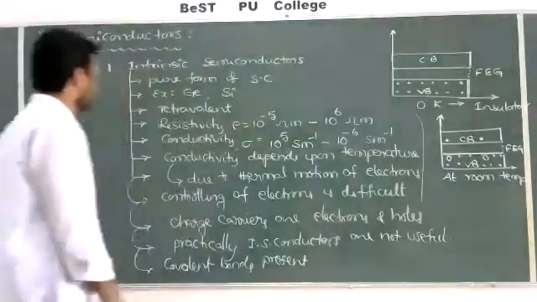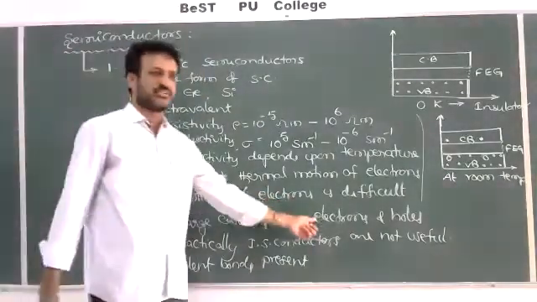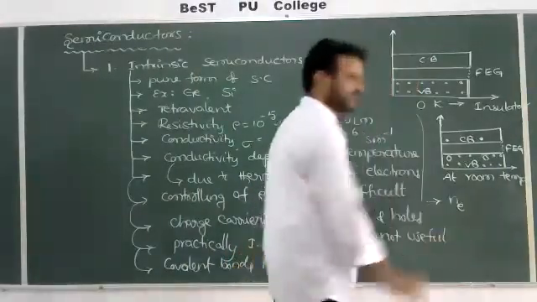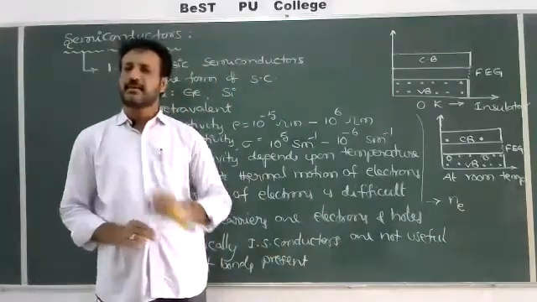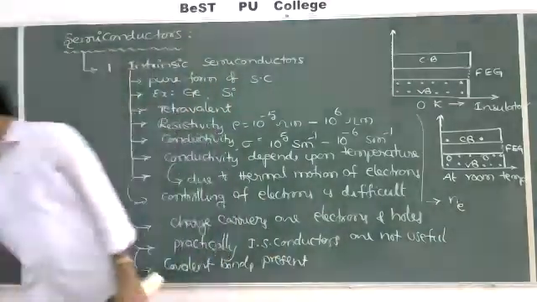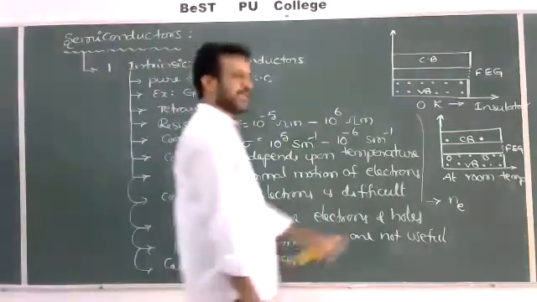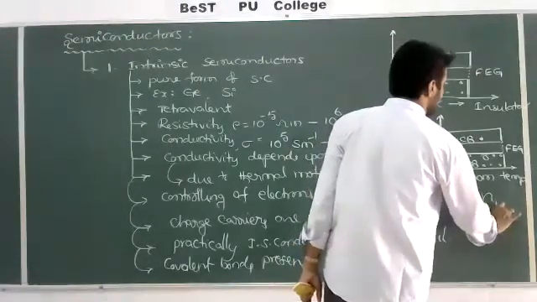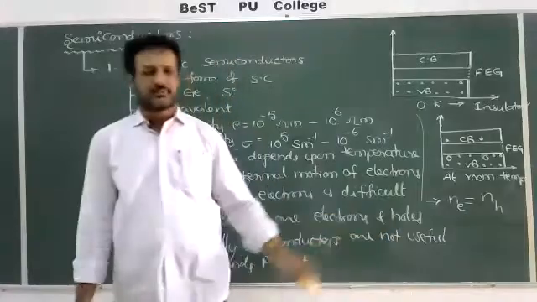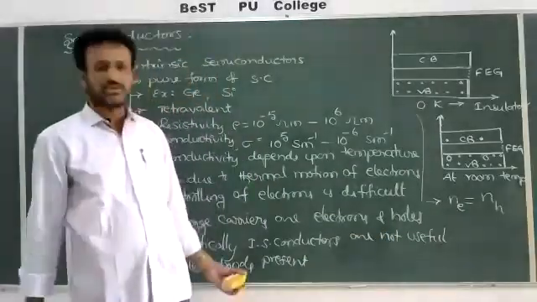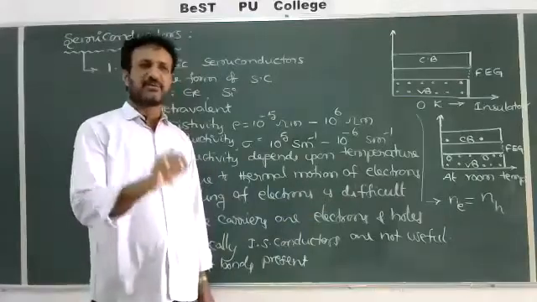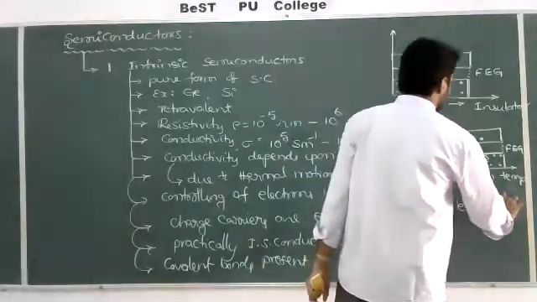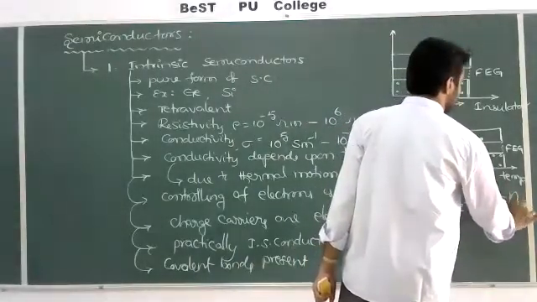The current charge carriers, as I already mentioned, are electrons and holes. In a pure semiconductor, the number density of electrons in the conduction band, Ne, is equal to the number density of holes in the valence band, NH. Ne equals NH, both exactly equal, and equal to the intrinsic charge carriers, Ni.